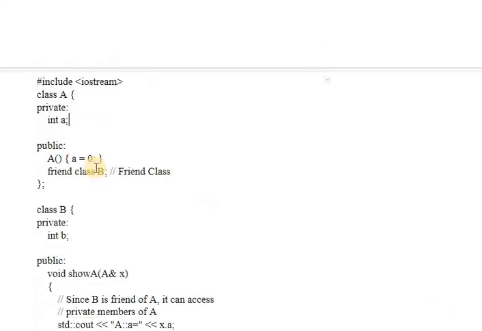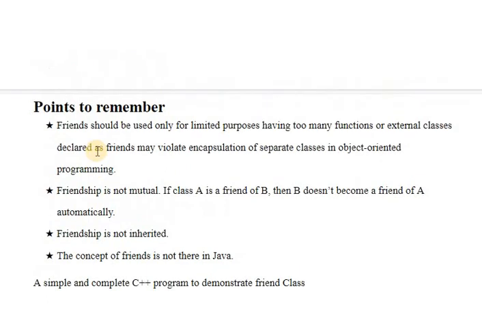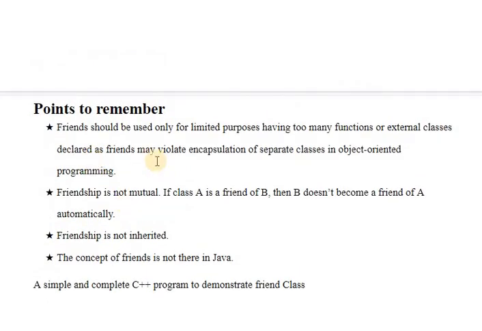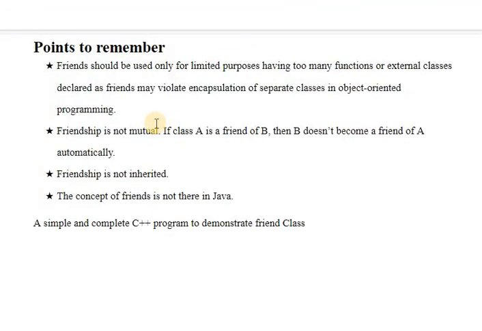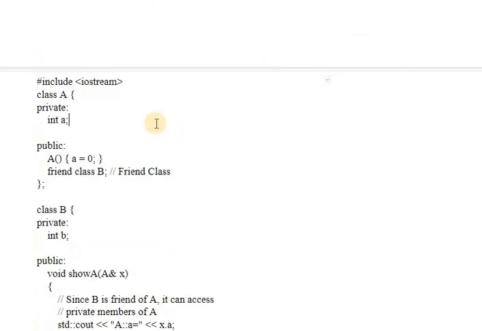Okay, so there are some points which we have seen: you should create as friend only those functions which you feel definitely require the object or the private data members of your class to perform some operation. If you give access of every private member to every other non-member function, it can violate the concept of encapsulation. So the programmer should keep this in mind while making a function or a class a friend.